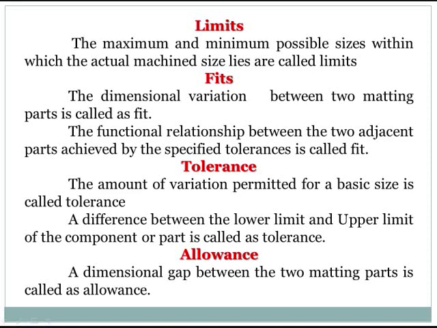Next one is tolerance. What is meant by tolerance? The amount of variation permitted for a basic size is called tolerance. In other words, the difference between the lower limit and upper limit of the component or part is called tolerance. The next one is allowance. Allowance is the dimensional gap between the two mating parts. This is called allowance.